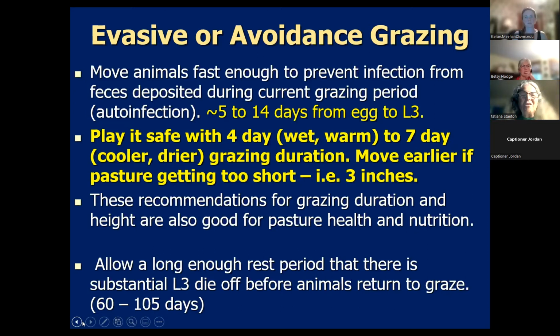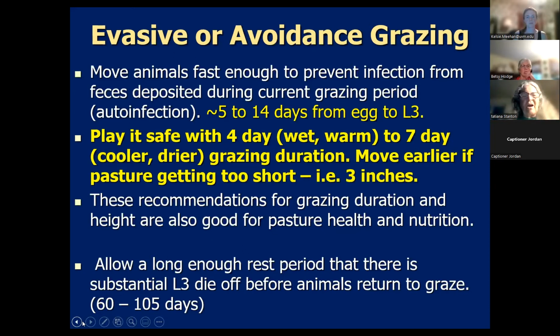So we have a term called evasive, or sometimes avoidance, grazing. This is a method of grazing that depends a lot on your parasites, and you make a lot of your decisions based on parasites. It means you're going to move your animals out of a grazing paddock fast enough to prevent them getting infection from feces deposited during the current grazing period. The fancy term for that is autoinfection. For barber pole worm, it's at the shortest about 4 to 5 days, up to about 14 days during the grazing season, to go from being an egg to an L3.